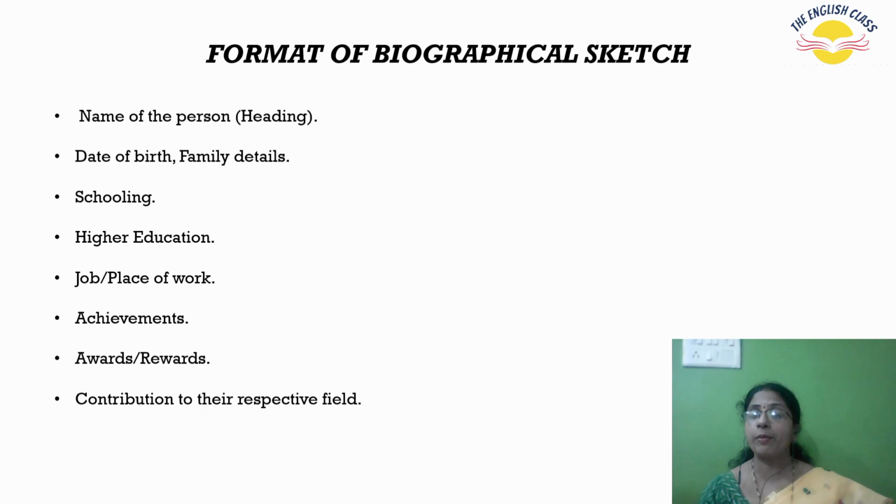After that, contribution to their respective field, whichever field they belong to, educational field, entrepreneur field, whichever. Based on the field, whatever contribution they have made, we are going to mention them. Finally, date of death. If the person has passed away, we are going to write the date of death. Otherwise, no need. Now, all these details should be followed in chronological order, that means one after the other. You can't mismatch them and write. If you do, the format will be wrong.